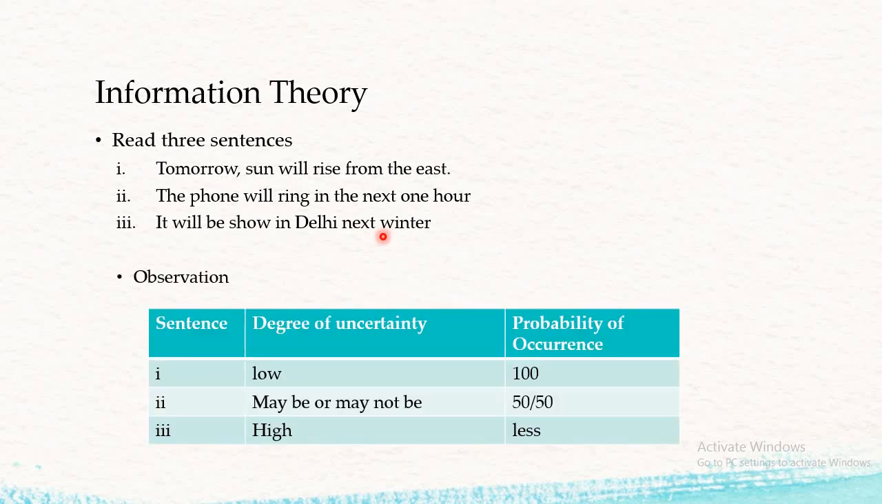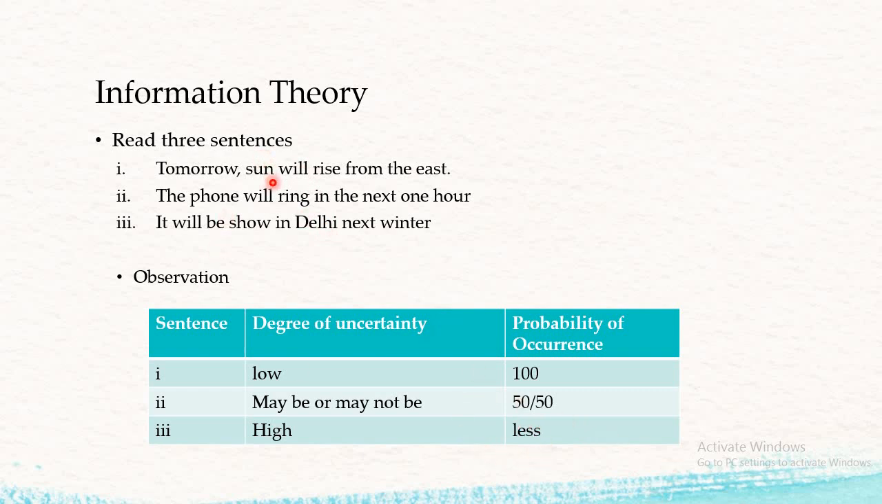So these are all our observations. The first one has low degree of uncertainty because this is a certain event. In the second case, the degree of uncertainty is 50% and the probability of occurrence is also 50-50. And for the third, the degree of uncertainty is very high, and the probability of occurrence, meaning snow in Delhi, is low. So out of these three statements, the last one has more information.